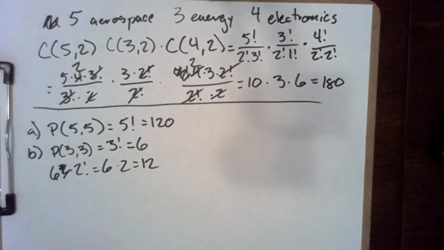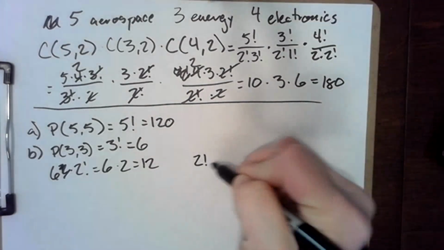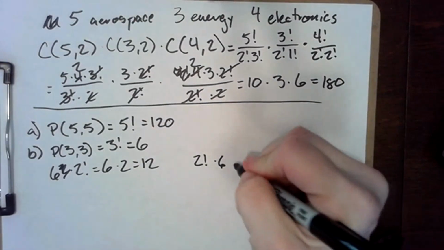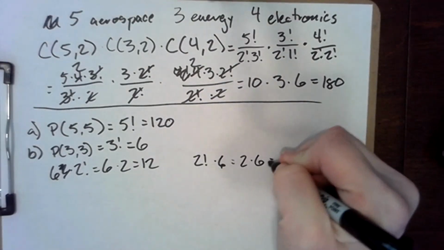If they play their 3 California shows last, then they've got 2 factorial times 6, which is just 2 times 6, which is 12 again.